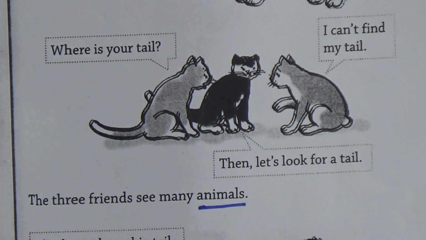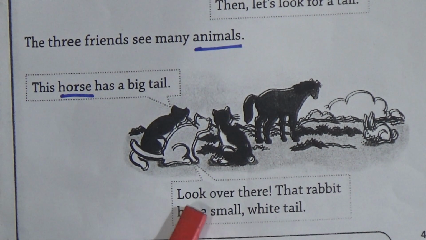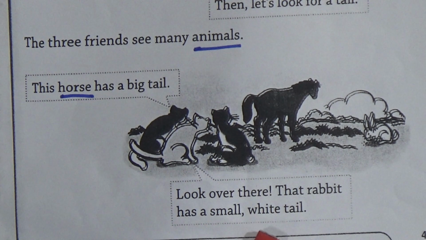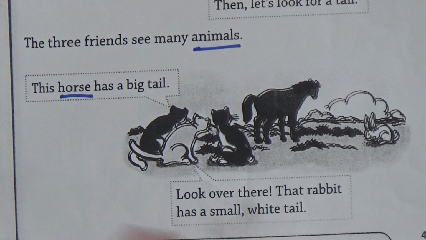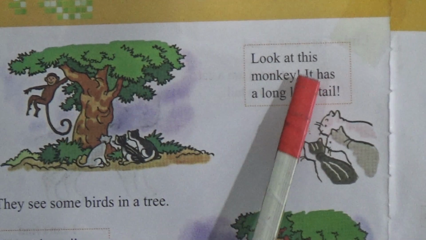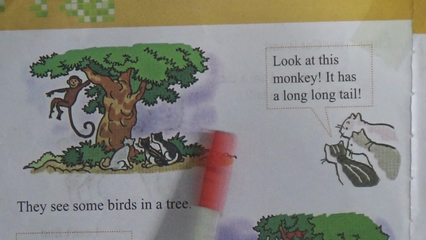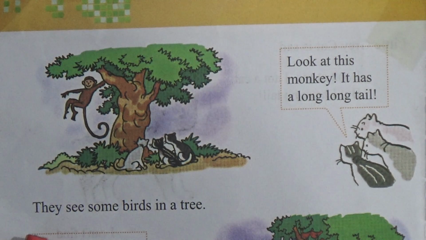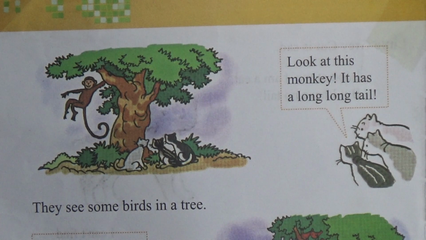This horse has a big tail. Look over there. The rabbit has a small white tail. Okay. Let's go to this page. Look at this monkey. It has a long tail. The monkey has a long tail. They see some birds in a tree.